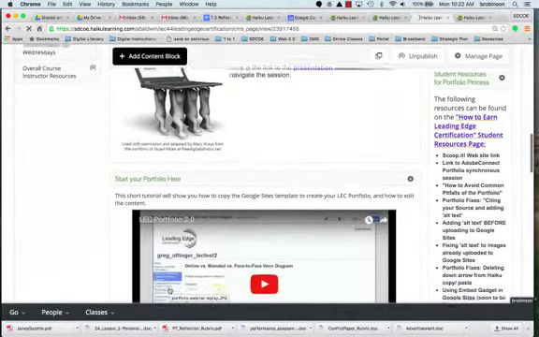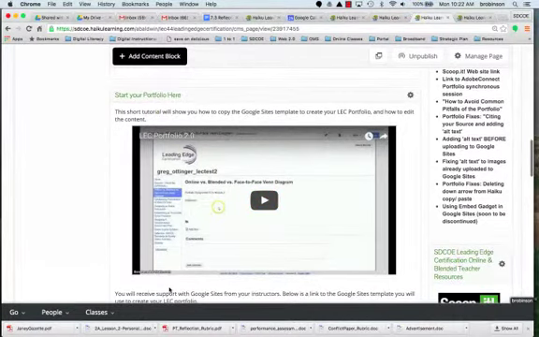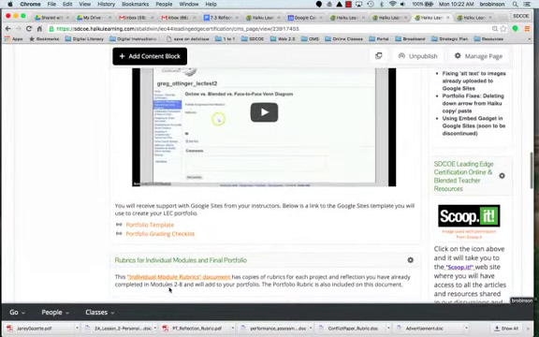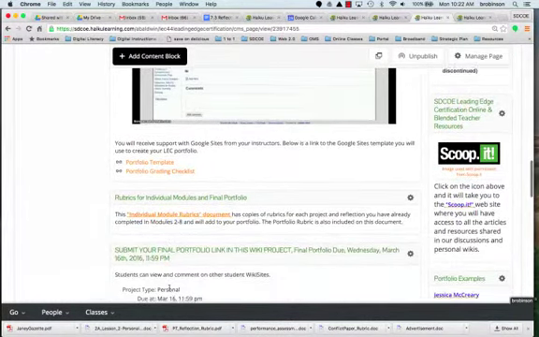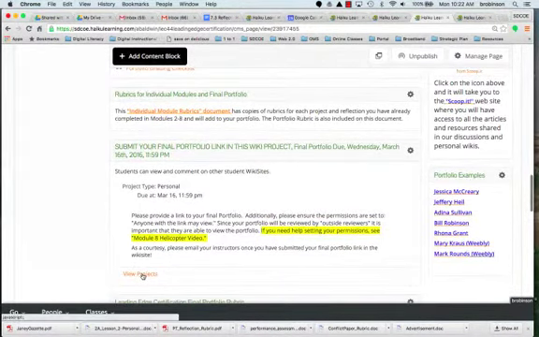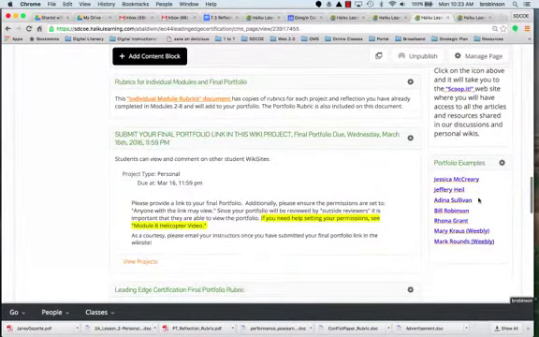In addition to that, here's that same video that you found in Module 8, how to copy the Google Sites template. And there's also a section for rubrics. And then right here in the View Projects is where you're going to submit the link to your portfolio so that your instructors can review your portfolio. In addition to that, you'll see that over here on the right are links to portfolio examples from students who have been in LEC and have been certified.